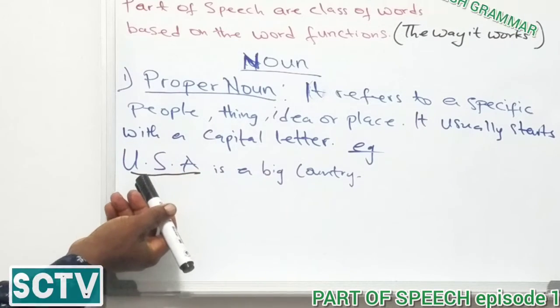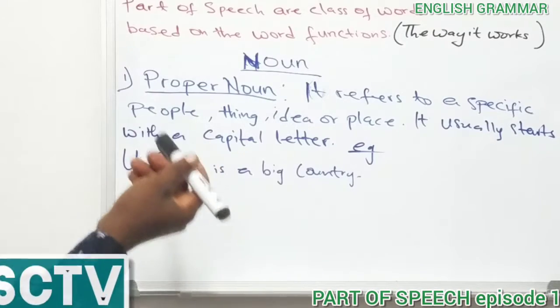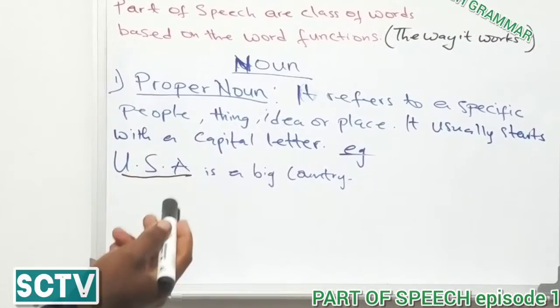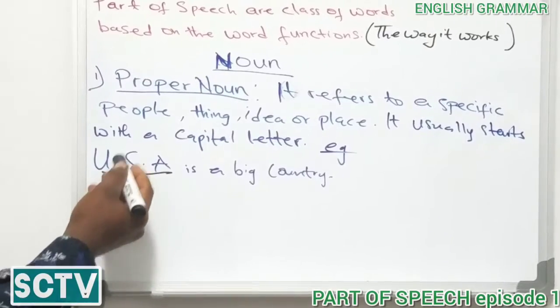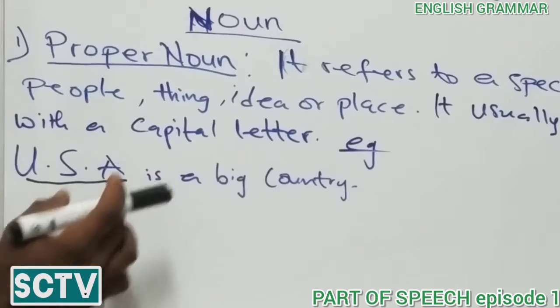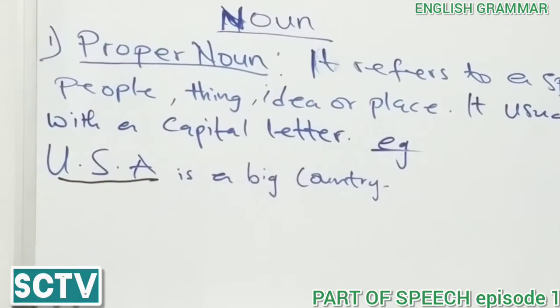So this becomes a proper noun, and the sentence says that it refers to a specific people, thing, idea or place. So we are specifically talking about USA. So we capitalize the abbreviation and then we say the rest in a small letter. I hope you understand.